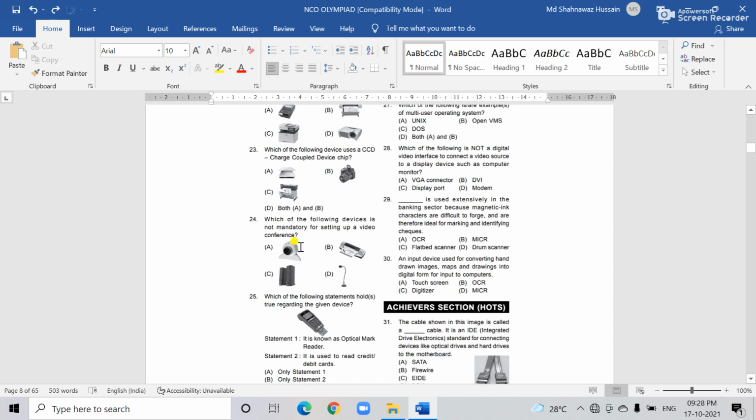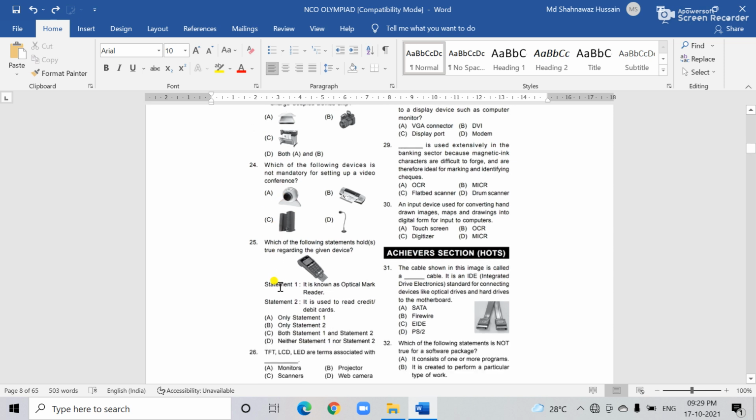You see which one is not used for video conference. This is the camera. It is not used for video conference. But the other devices are used for video conference, right? So option A is the correct answer. Okay. Next, the 25th question.